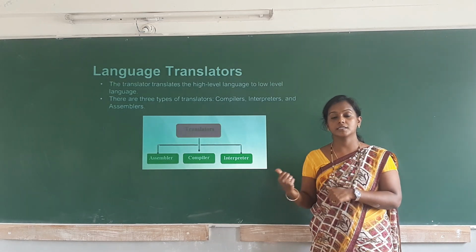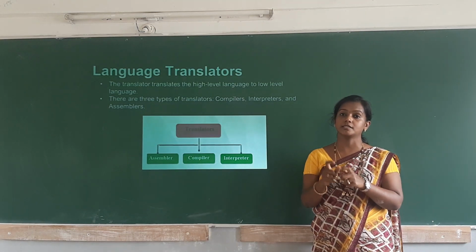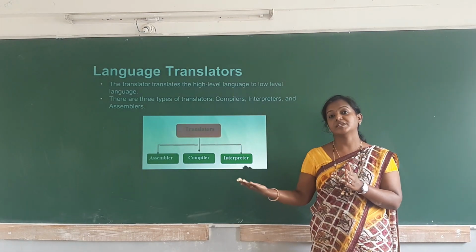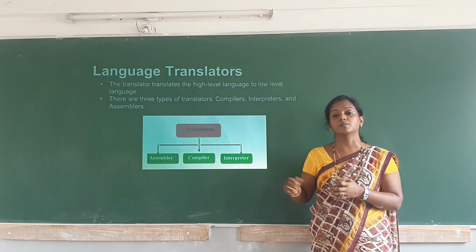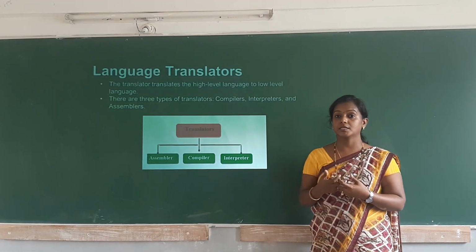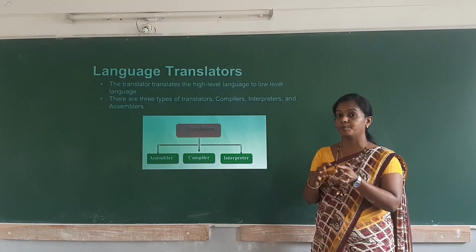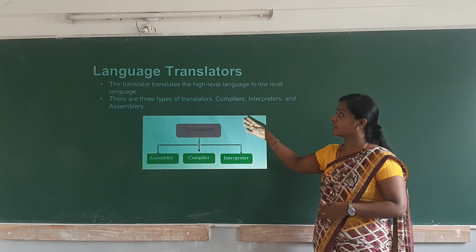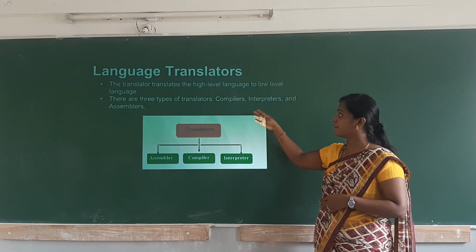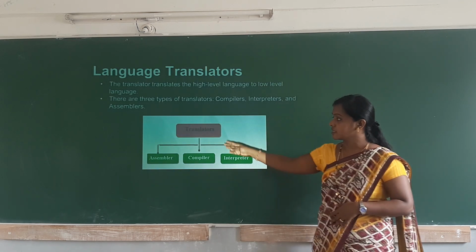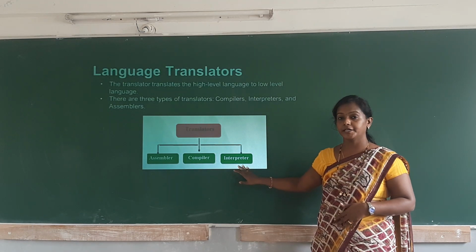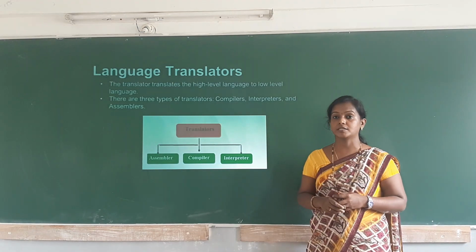In computers, these language translators help in converting the high level language program to machine level language, which is understandable by the computer, so that it executes those machine language programs. The translator translates high level language to low level language. There are three types of translators: assembler, compiler, and interpreter. These are the three language translators.